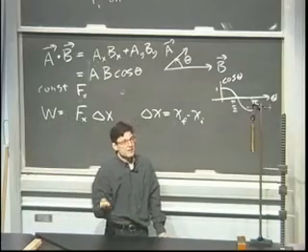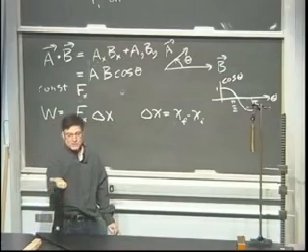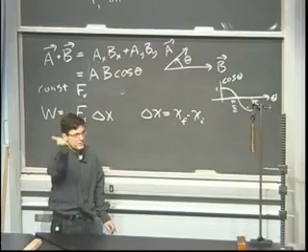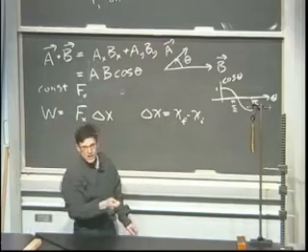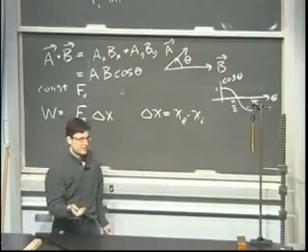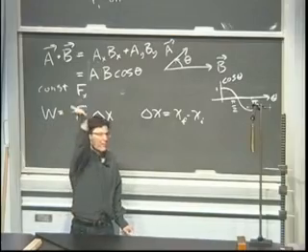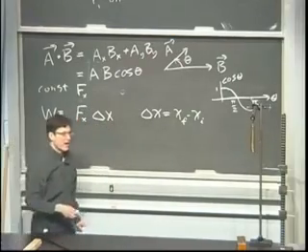There's the force of my hand on the chalk, and there's the gravitational force on the chalk. Now, while this is moving at a constant velocity, what's the acceleration on the chalk? 0. So if we go to Newton's second law to calculate what the net force must be, what's the net force on the chalk during this time? 0. So if we ask for the net work that's performed on the chalk, what's that going to be?